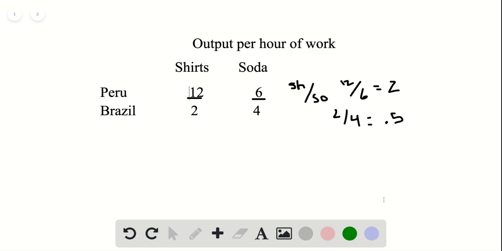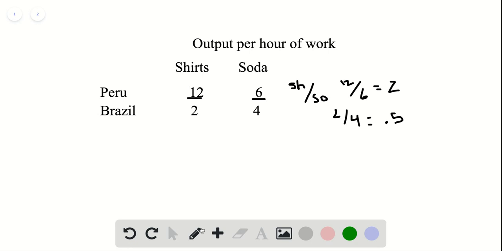Let's look at the following example. Here we have two countries, Peru and Brazil, and we have two goods, shirts and sodas. Now we want to know who has the absolute advantage in shirts and sodas. Absolute advantage is simply who can make the most in absolute terms. In this case, Peru can make more shirts than Brazil, and they can also make more sodas than Brazil. Well, Peru has the absolute advantage in shirts and sodas.